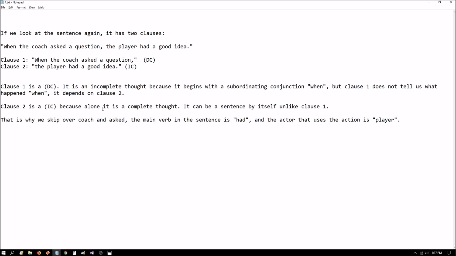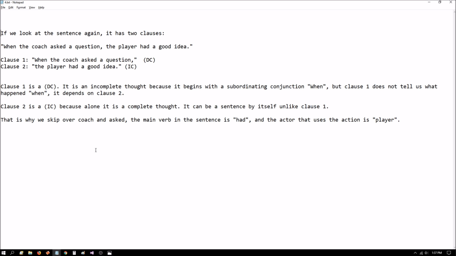Okay. So we have the player had a good idea. Now, the player had a good idea is an independent clause. It could stand on its own. It's a complete sentence in its own right. But here, we have a dependent clause tied by this conjunction and the comma. Since the subordinating conjunction is in the beginning, we need a comma at the end of that clause. But we don't need a coordinating conjunction, because the coordinating conjunction could either be here or it could have been after the word question. But in this case, it's here.